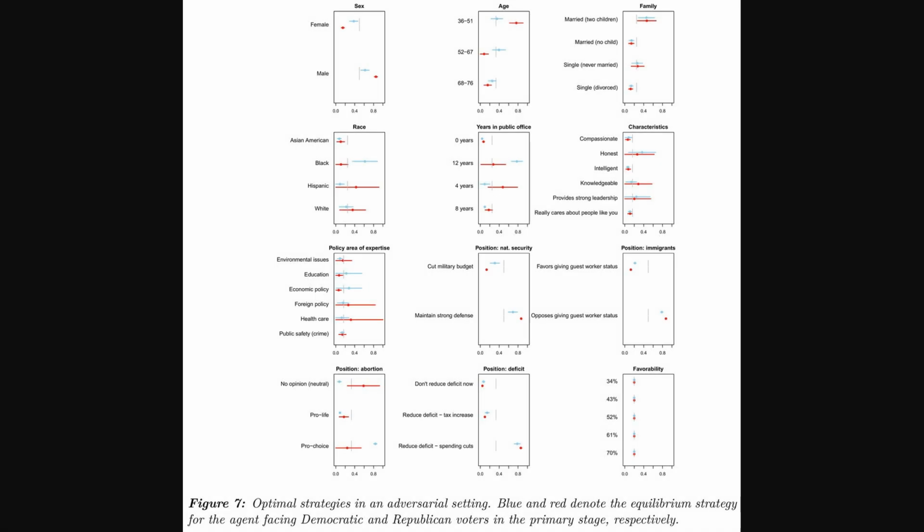Okay, so now we are looking at a more complex scenario. This figure from page 19 dives into optimal strategies in an adversarial setting. An adversarial setting is where opponents are actively trying to outmaneuver each other, like in a real election. Here, the blue and red markers represent the equilibrium strategy, which is the best set of choices an agent or candidate can make when their opponent is also making their best choices, specifically for an agent facing Democratic voters in blue and Republican voters in red during a primary. It really highlights how different the ideal candidate profiles become under competitive pressure.